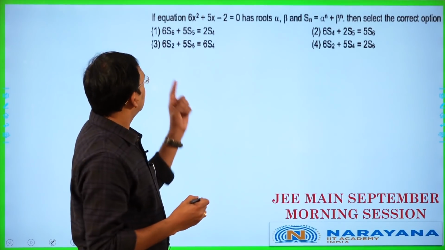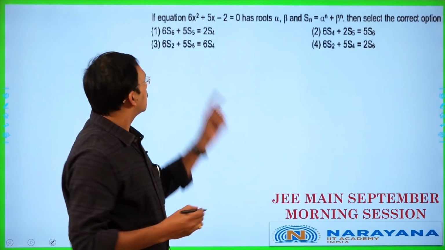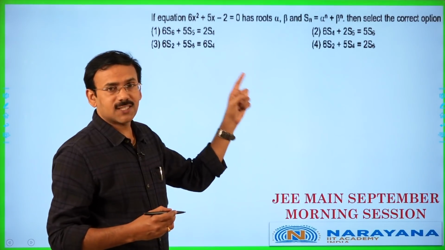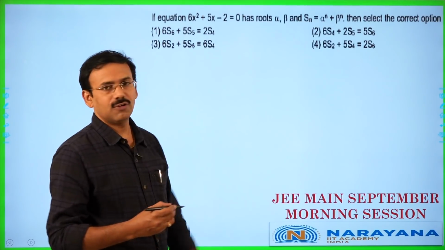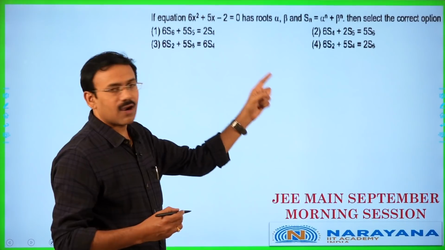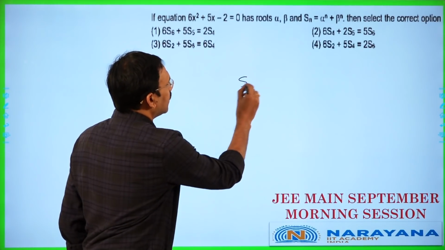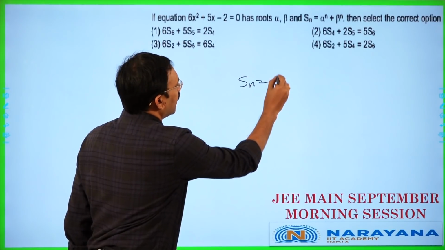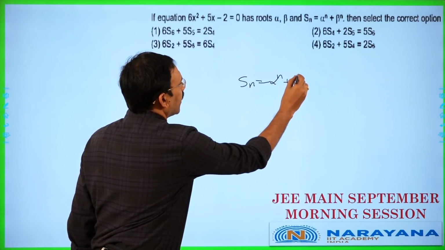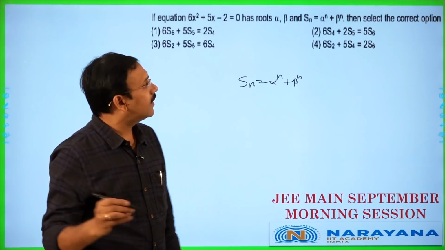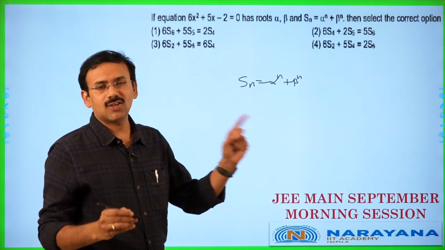The equation 6x square plus 5x minus 2 equal to 0 has roots alpha, beta, and Sn is given as alpha power n plus beta power n. Then select the correct option.